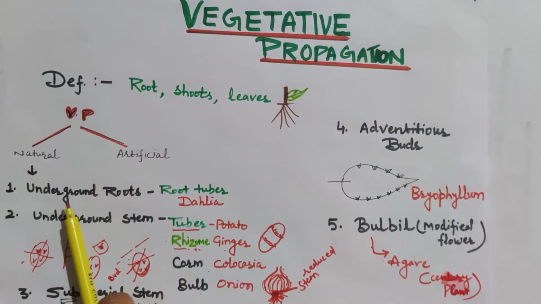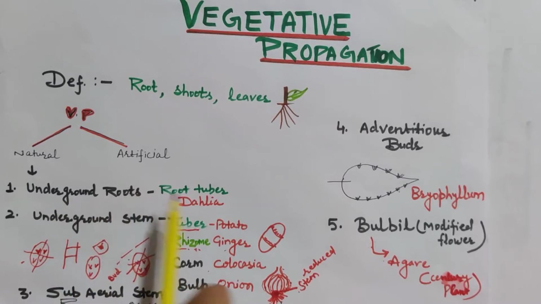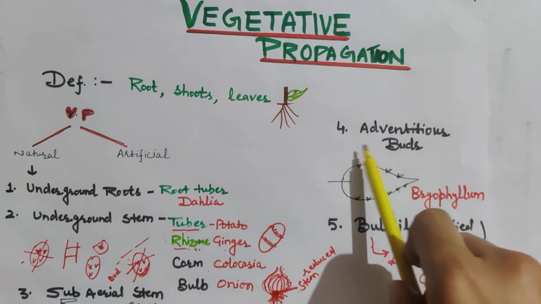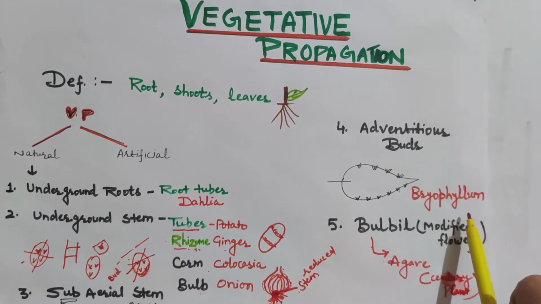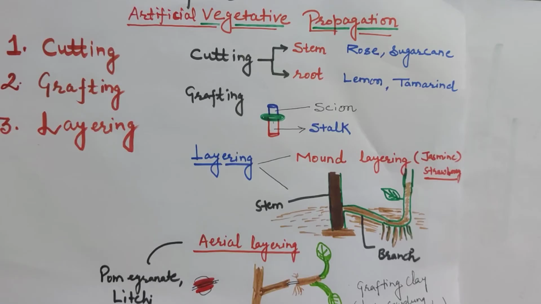In natural, we discussed underground root, dahlia; underground stem, potato, ginger, colocasia and onion; subaerial stem, runner, the reproductive unit of grass; stolon, the reproductive unit of strawberry; sucker, the reproductive unit of mint; offset, the reproductive unit of water hyacinth. Then there are some plants which reproduce with the help of their leaf. An example of such a plant is Bryophyllum. Bulbil is the reproductive unit of agave.